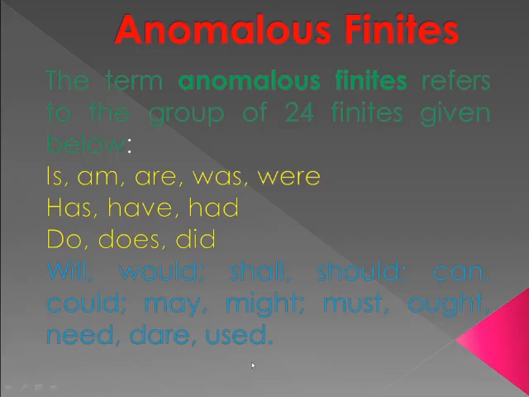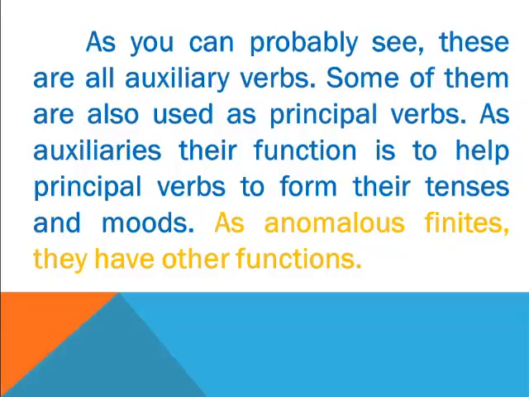All these words are normally known as anomalous finites. Let's study them in detail in the next slides.